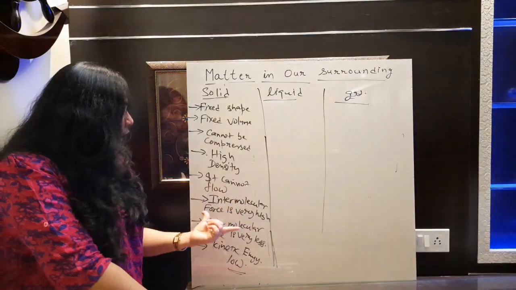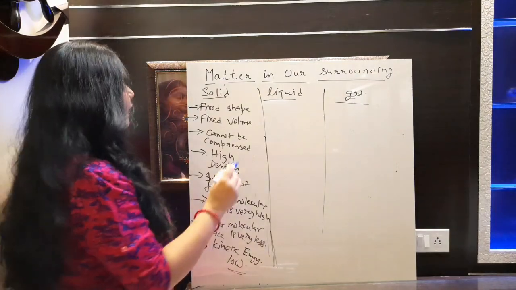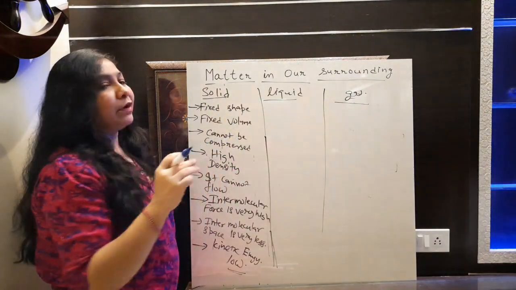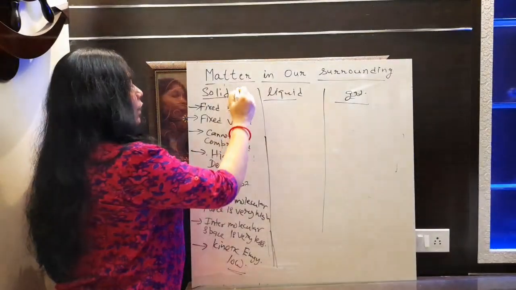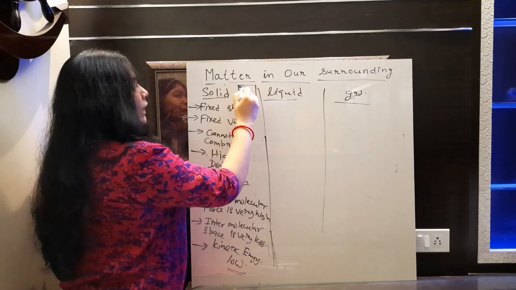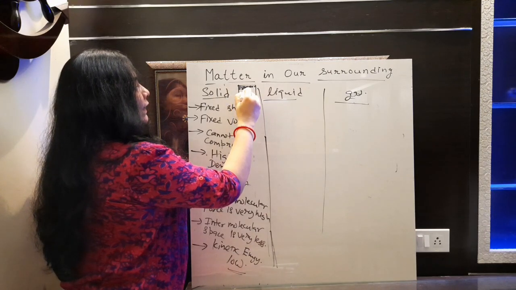Next is intermolecular force of attraction. That is very high here. Let's make a sample of solid. You must have made it in childhood. If we want to make a sample of solid, then how can we make it? Suppose I have a cube. So this is the arrangement of particles there. So we make the sample of solid like this.